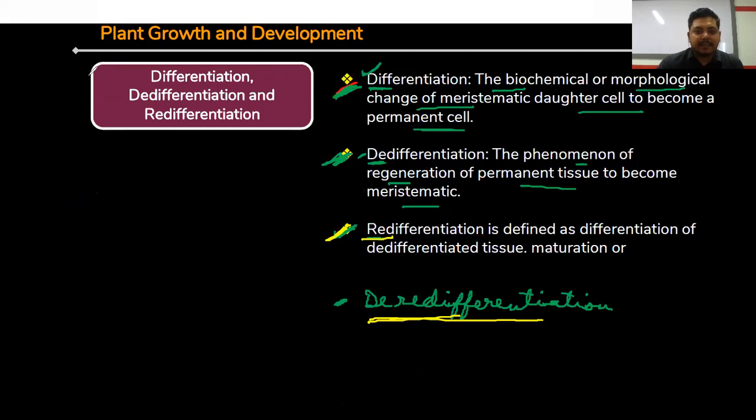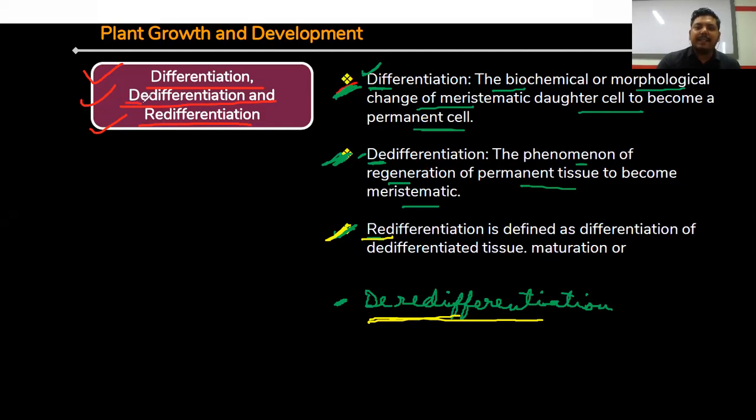Now we have to read the three most important definitions after plant growth. These are: first one, differentiation; next one, de-differentiation; third one, re-differentiation. Try to understand these three terms. Differentiation means when the cells are getting divided. Simply try to understand these three terms. Differentiation means when the cells are undergoing division, it will be called differentiation.